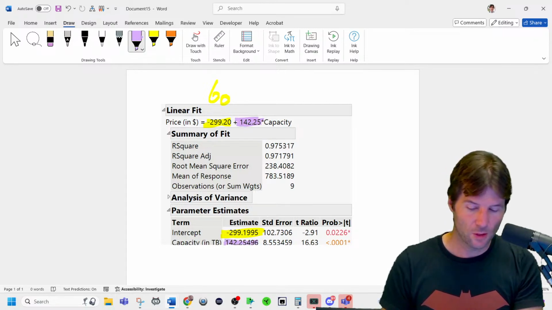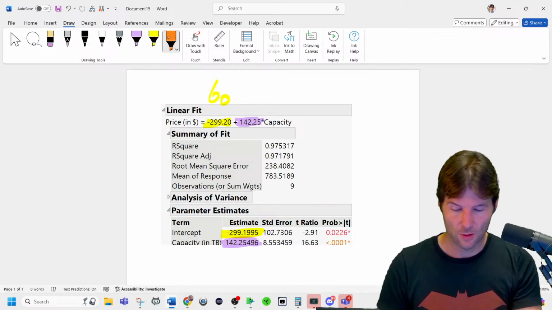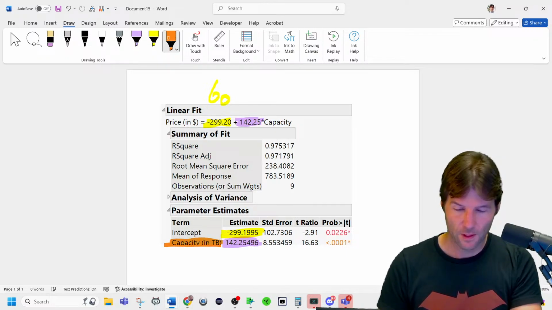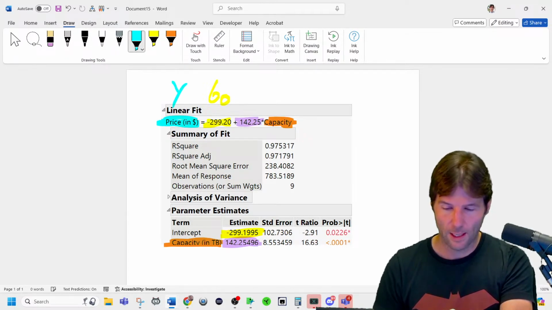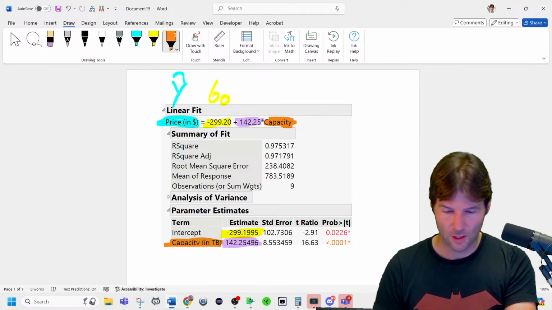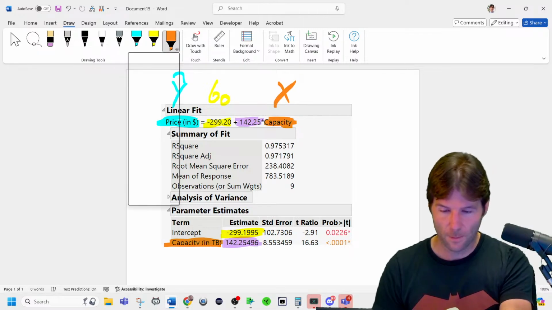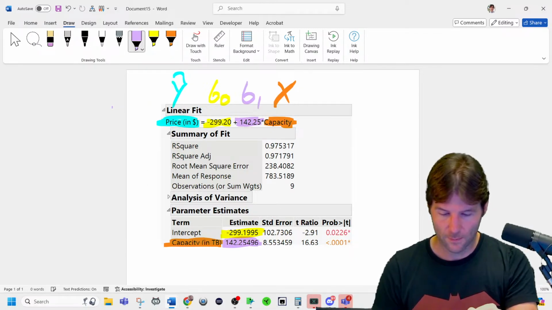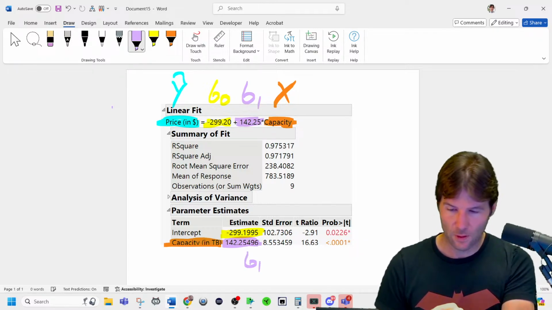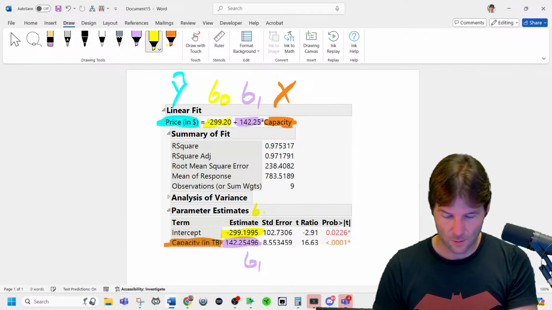The slope coefficient is right here, the estimate of the slope. Down here also, you have the name of the x variable, and that's the name of the x variable there. And this is going to be the predicted y, so that is the y hat. And we'll add in the other ones right here. This is the name of the x variable. And last but not least, we also have the B1. So you should know down there that that is B1, and this is B sub 0.